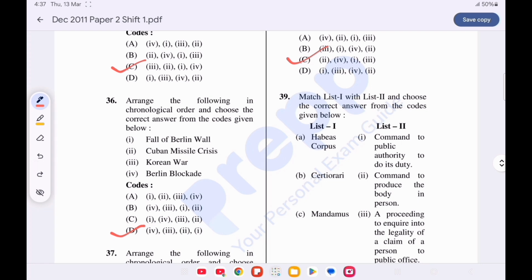Now question number 39. Match list 1 with list 2 and choose the correct option from the codes given below. Option D is correct.